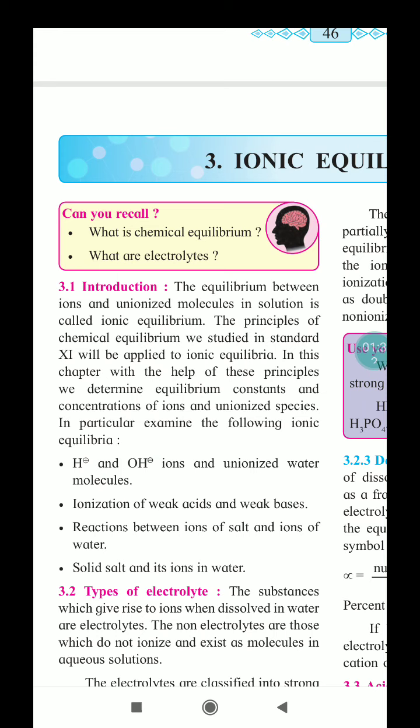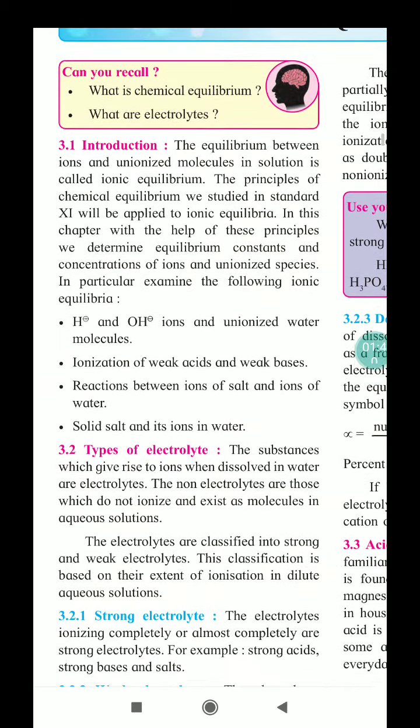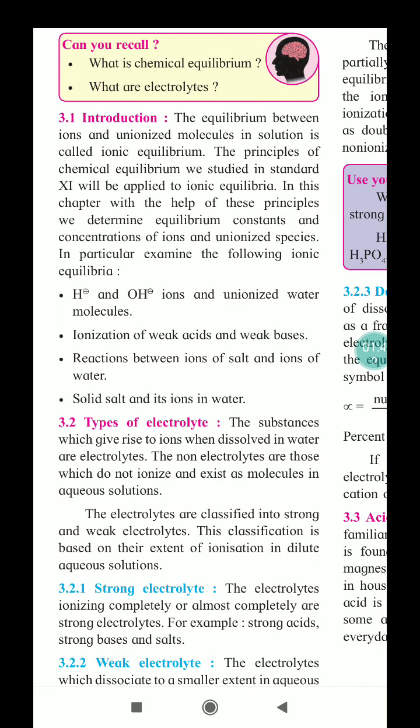It also covers ionization of weak acids and weak bases, and reactions between ions of salt and ions of water, solid salts and their ions in water.